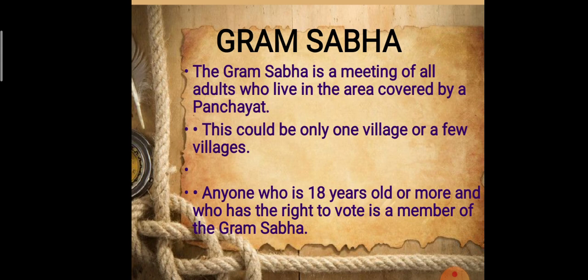Gram Sabha. The Gram Sabha is a meeting of all adults, all the people who are 18 and above. They meet at a particular place and they discuss the problems faced by villagers at that place. This could be only one village or a few villages depending on the size of the village. Anyone who is 18 years or more and who has the right to vote is a member of the Gram Sabha, as these people participate in the voting of their representatives.